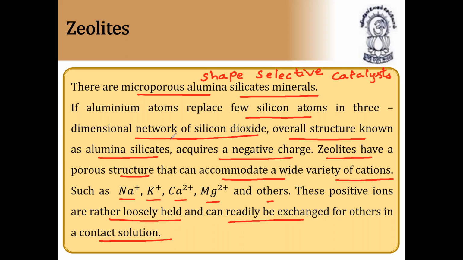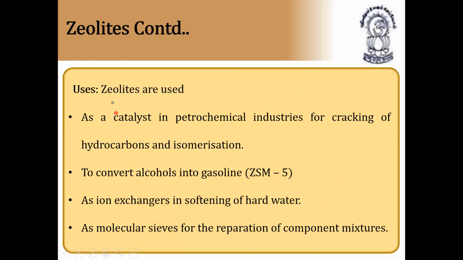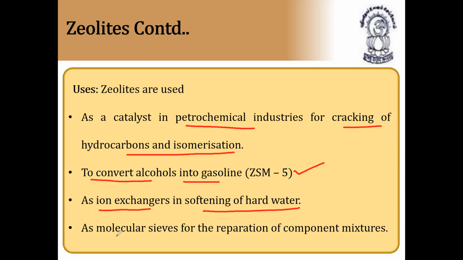Very, very important, zeolites. Definitely, you're going to get a question. Zeolites are used as a catalyst in petrochemical industries for cracking of hydrocarbons and isomerization. To convert alcohol into gasoline, we use a zeolite named ZSM5. They are also used as ion exchangers in softening of hard water and as molecular sieves for the separation of component mixtures.